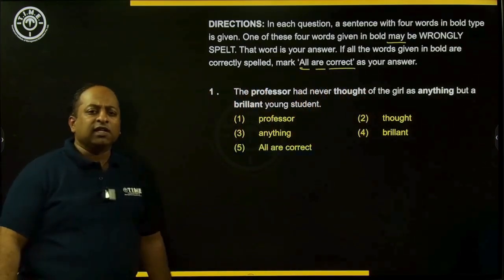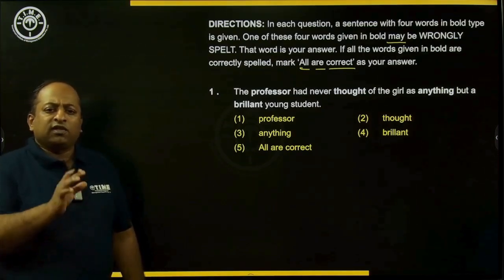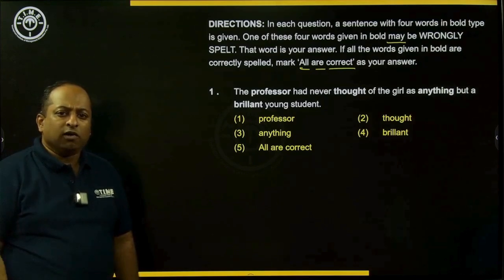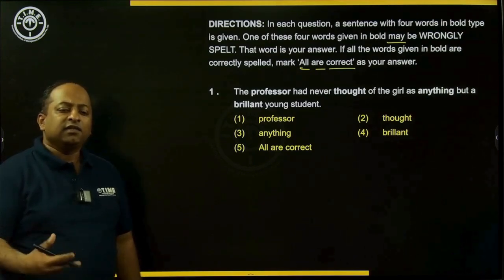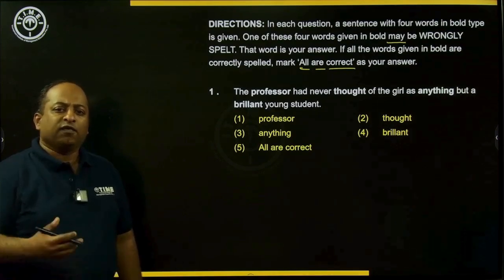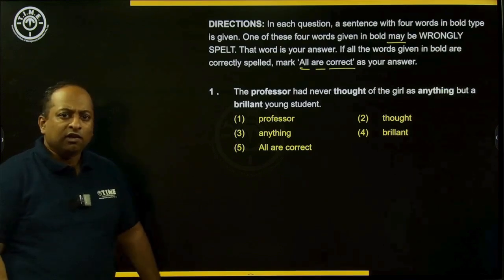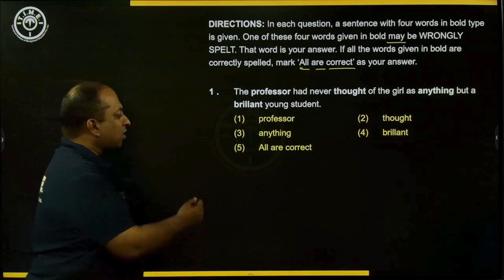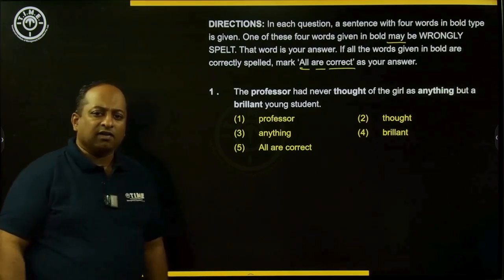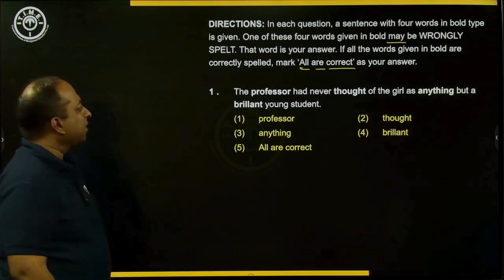So in these types of questions, you will be given a sentence with 4 words marked in bold. You have to see which of the words, if any, is wrongly spelled. If you find a wrongly spelled word, you have to mark that word as the answer. If you feel all the 4 words are correctly spelled, then you need to mark all are correct as your answer. Now let's look at some of the sample questions.